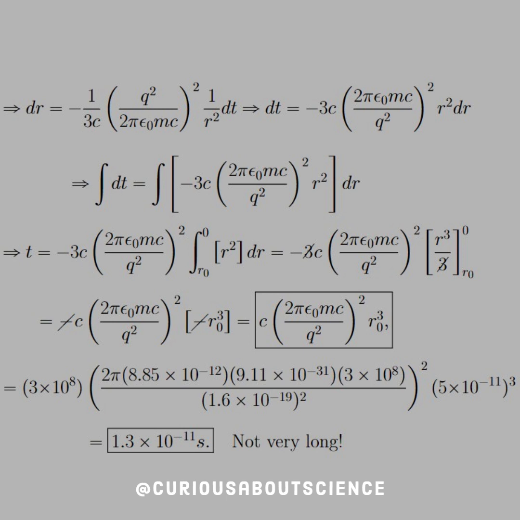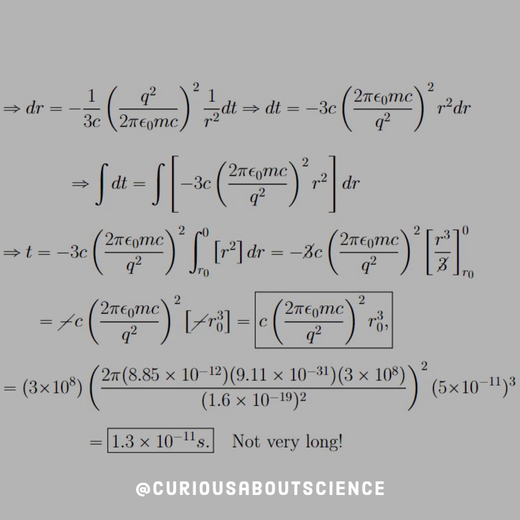So here, if we push over the dt from the r and do separation of variables, just like solving a differential equation, knock all the constants over to the other side. In the next step, you see that we can integrate both sides, and then we get a t, or really delta t, but we're assuming that 0 is the other term. So with this, we start at r naught, and then we go to 0 because we're supposed to radiate towards the nucleus, which would drive the radius to 0.